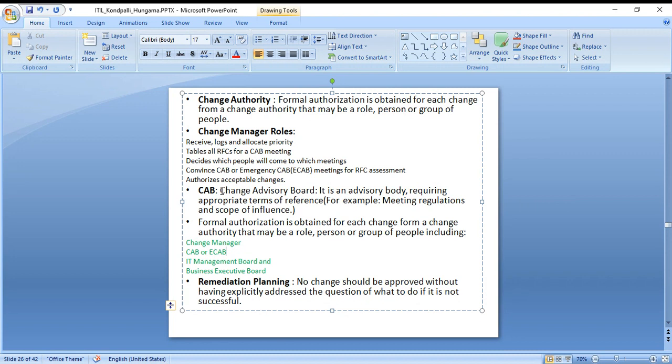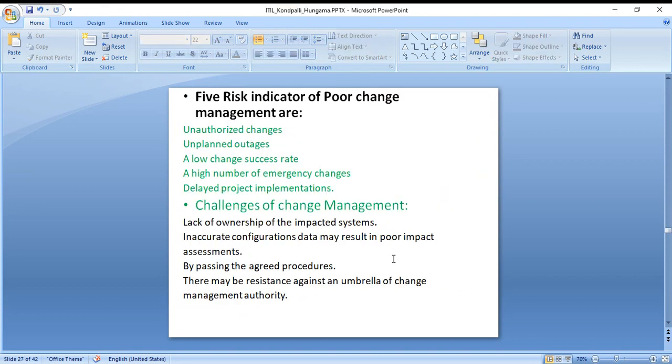Until and unless they have a valid reason for this change, CAB people won't approve. So, remediation planning: no change should be approved without explicitly addressing the question of what to do if it is not successful. Say the software update fixed the bugs and was released, but they are still facing the issue, then they'll revert that change.